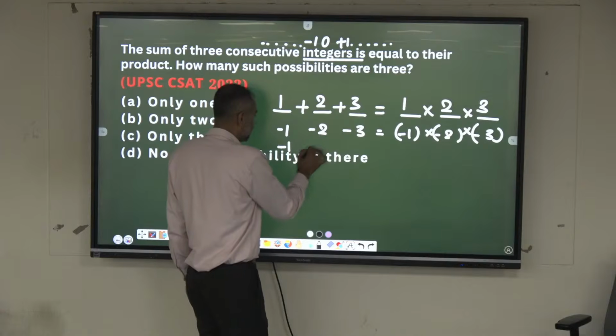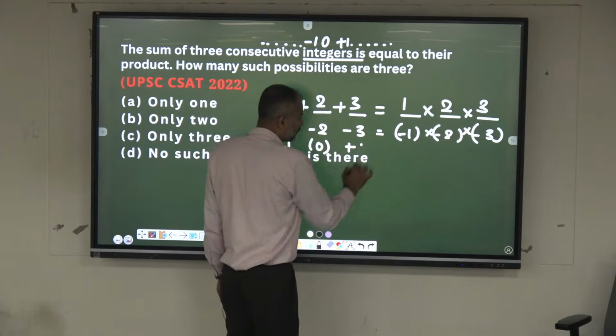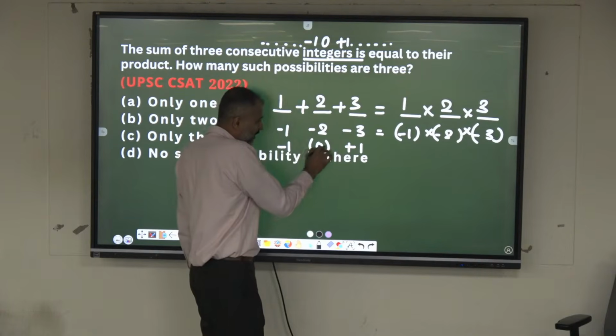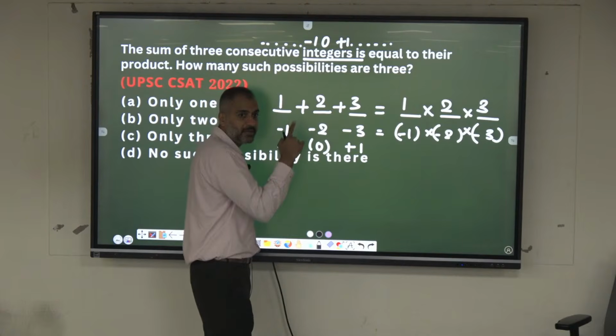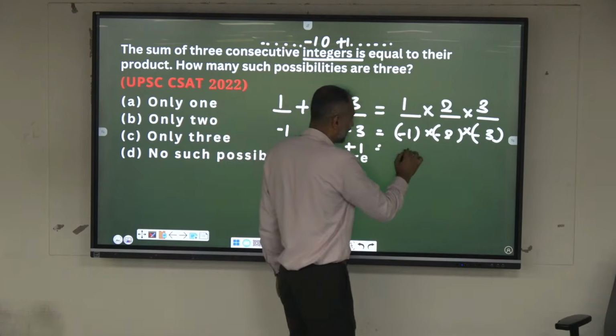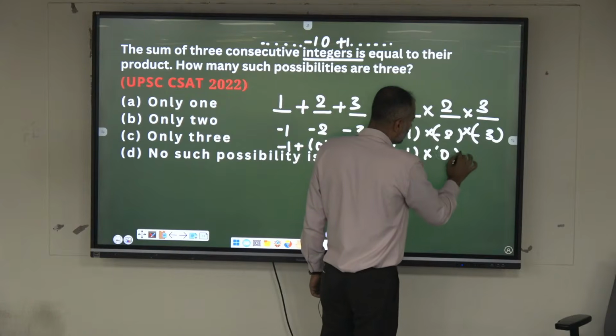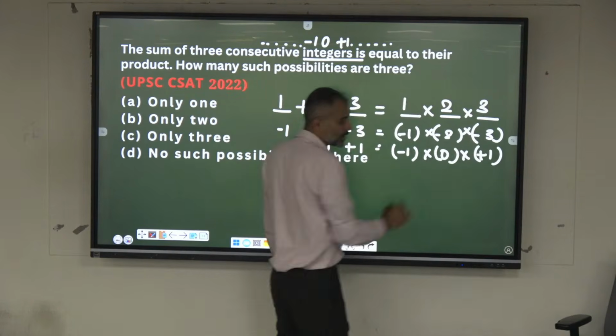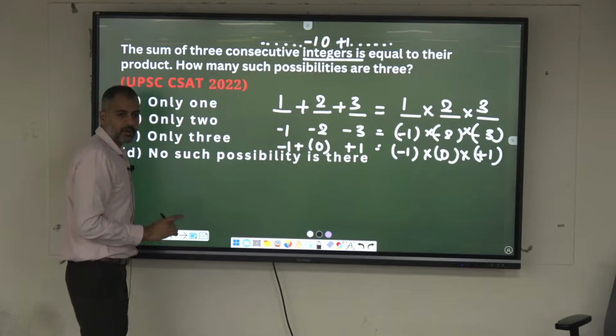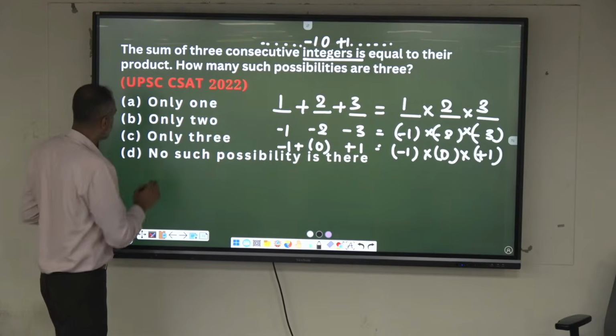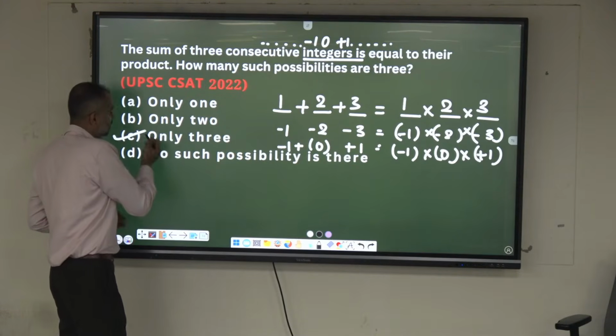Good. -1, 0, plus 1. What is the sum? -1, 0, plus 1, if you add everything, it becomes 0. Similarly, -1 into 0 into plus 1 is 0. This is possible only and only in these cases. So, how many such cases? 3.